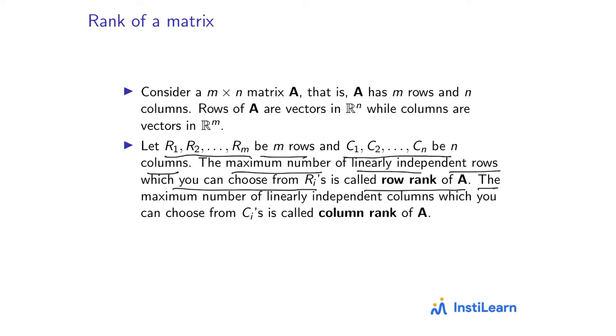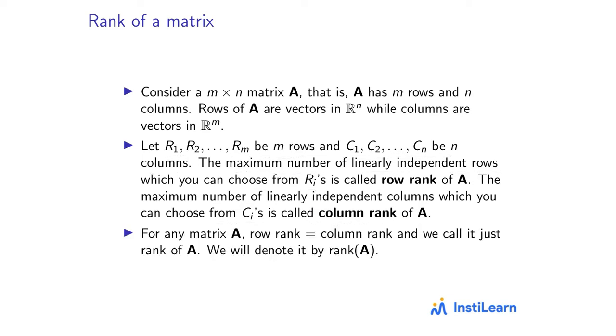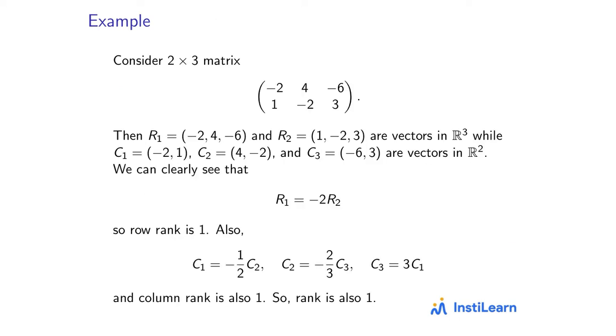Similarly, you can talk about columns, and the maximum number of linearly independent columns which you can choose out of the Ci's is called the column rank of A. And then we have a very interesting fact which says that for any matrix A, row rank is always equal to column rank. And so we just call it the rank of A and we'll denote it by rank A. Okay, so let's understand the concept of rank by an example.